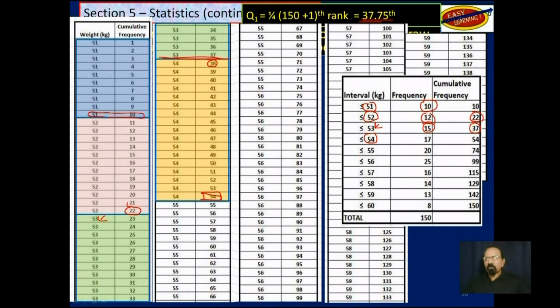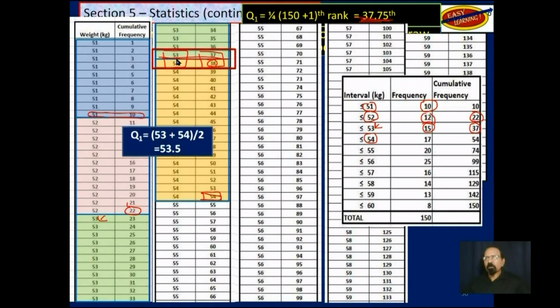But we don't want to go to 54th position. We just want to go a little past 37. So it must be somewhere between 53 and 54. So the rank or the position is a little past 37, but it hasn't reached 38. So it has to be somewhere between 37 and 38.